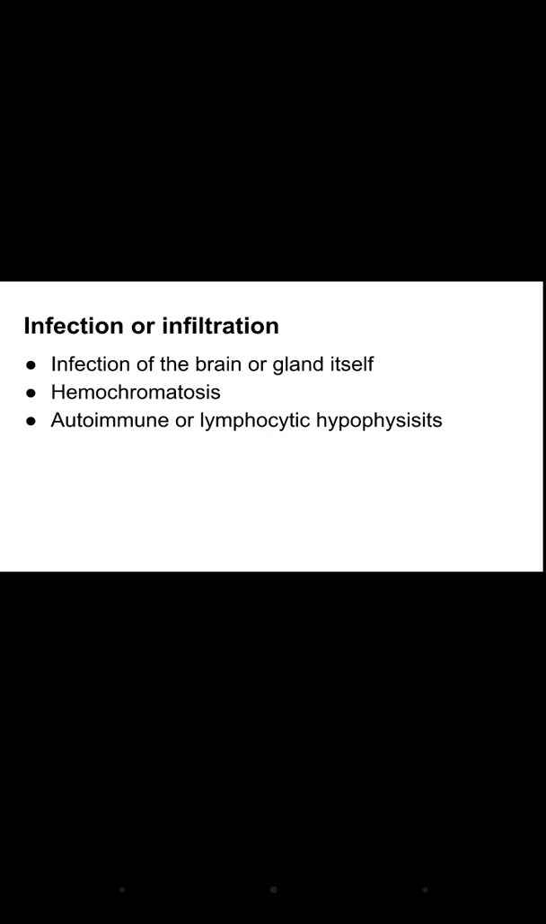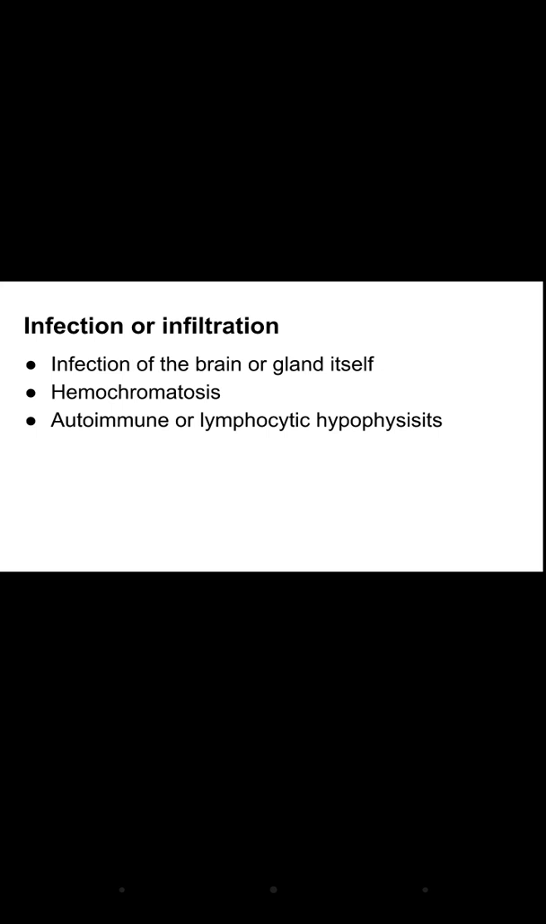The second cause is infection or infiltration. If there is infection of the brain, for example brain abscess, meningitis, or encephalitis, or there is an infection of the gland, then hemochromatosis, which is known as iron overload. So in the pituitary tissue, the iron will be present, and this will lead to tissue damage of the pituitary.